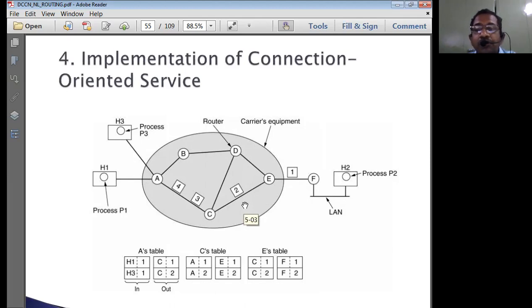Therefore, we should implement some mechanism to damp or stop this kind of duplication. So to avoid duplications, we need to incorporate some damping methods. There are two damping methods which are more popular in the case of flooding. One is the hop count method. How many hops the packets have been transmitted is the criterion. The next one is the selective flooding method. These two are the popular methods to control duplicate copies due to the process of flooding, right?